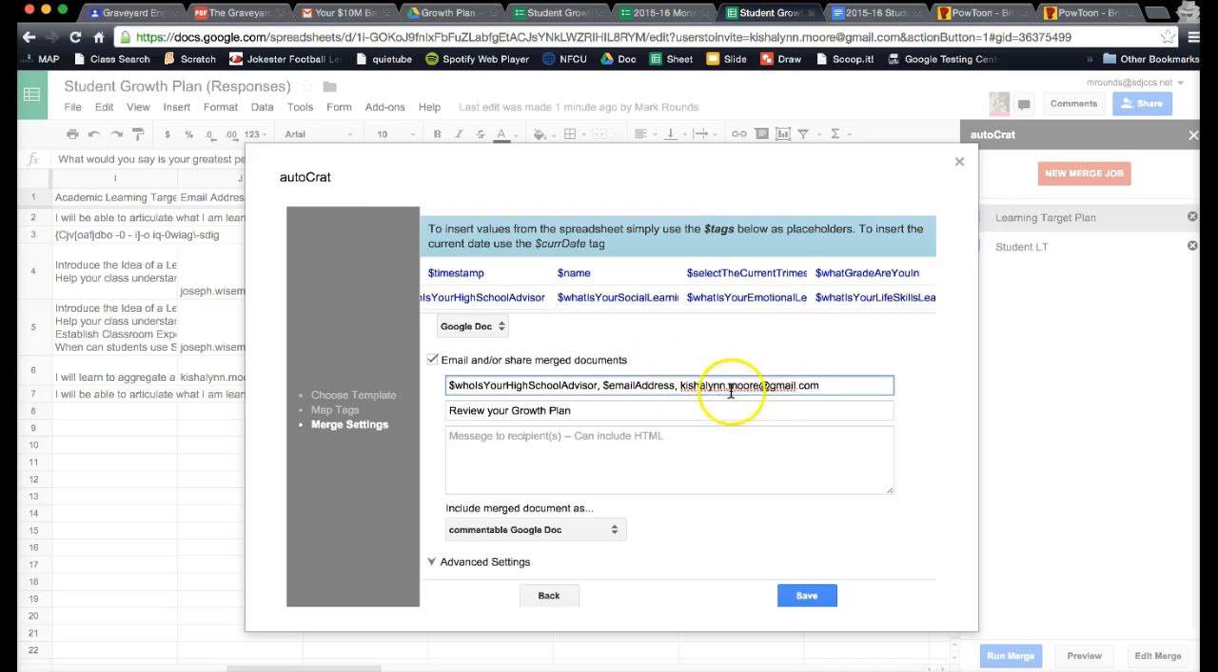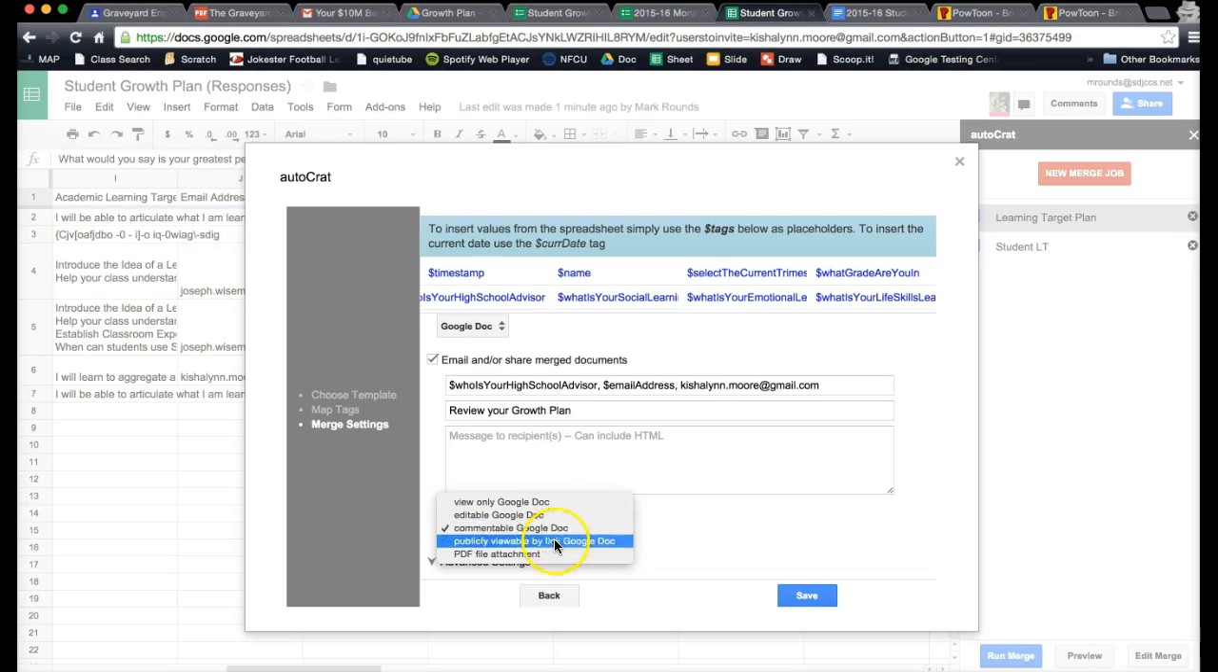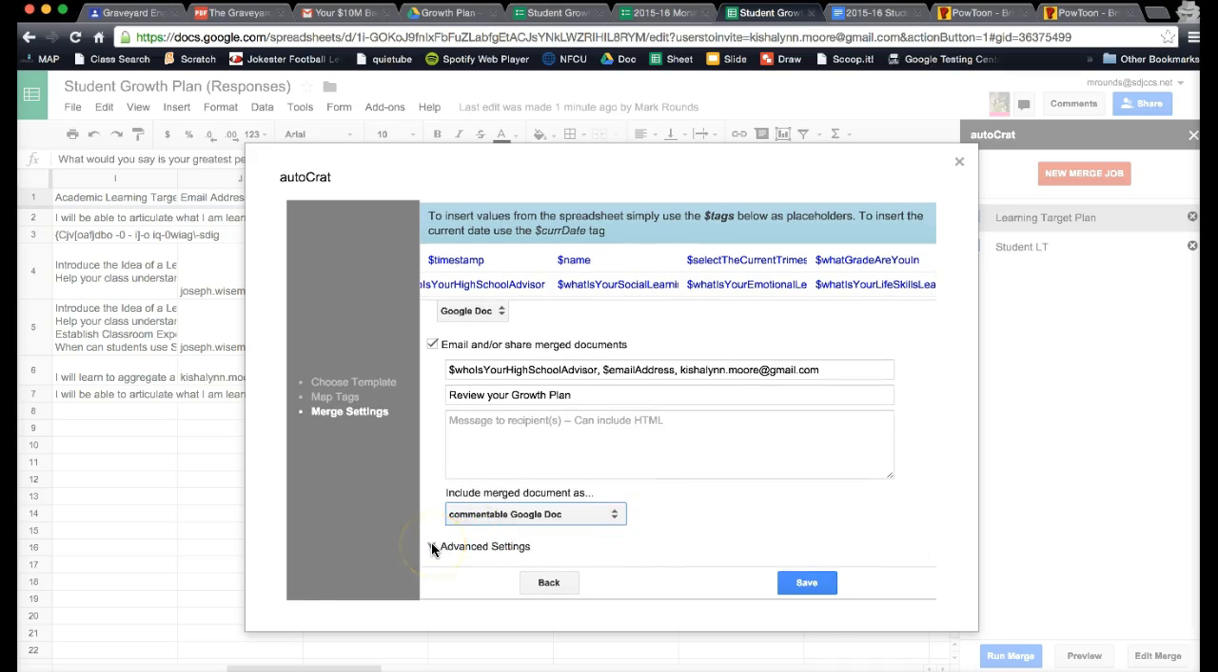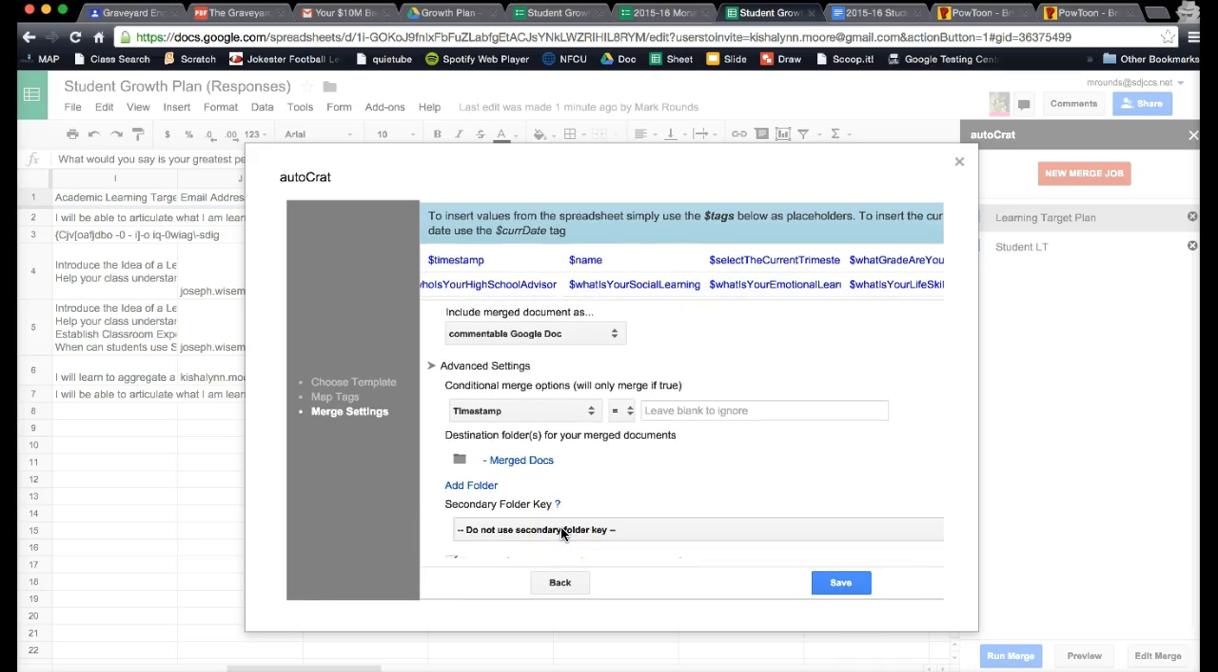That means all of them come to you. Yep. So it'll go to the high school advisor, it'll go to the kid. And we want to include it as, in this case, view only, commentable. It could do it as a PDF. The actual growth chart should be commentable. The actual journal is what they'll be able to edit throughout the trimester.